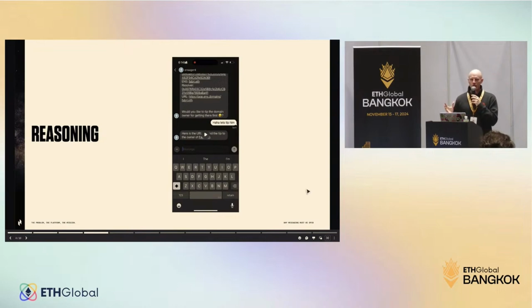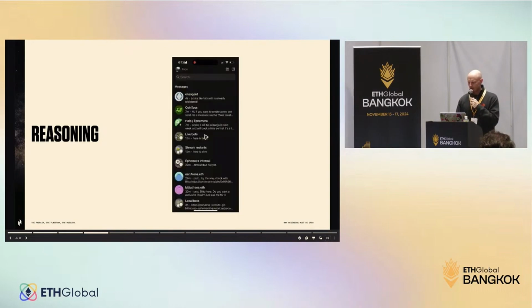So we are going to start with a demo. This is what the reasoning agent looks like. And this agent is going to be interacting with ENS. It's going to be interacting with domains, registering, renewing, doing fun stuff with ENS domains. So let's press play. This should take like a minute.